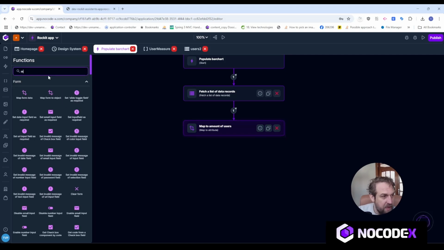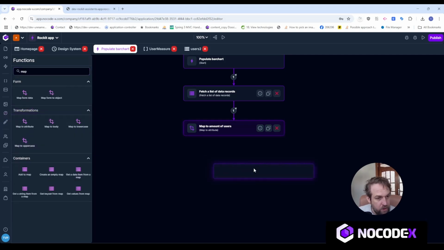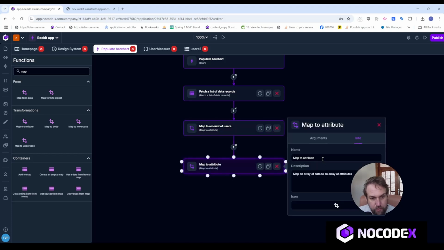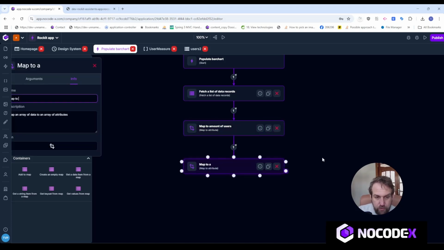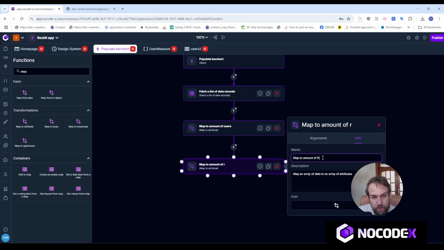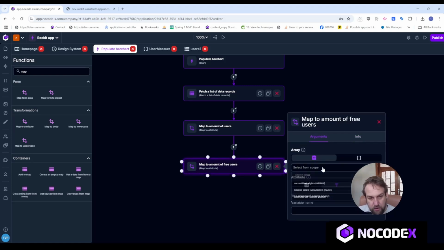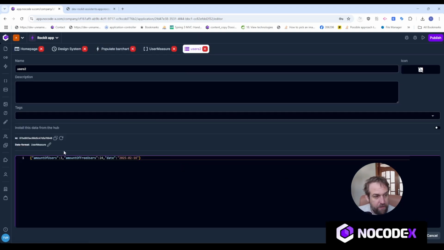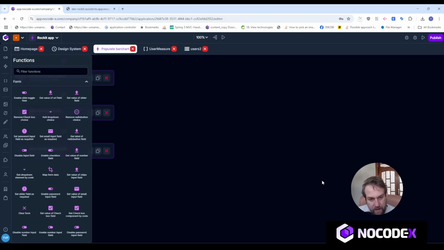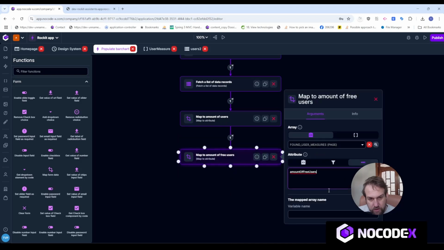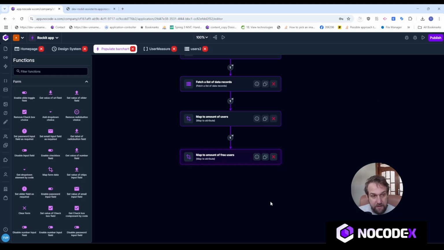And I'll just drag and drop another map on the screen, map to attribute, and map to amount of free users. And then I'll do the same. I'll use the found user measures and I'll fetch the attribute of amount of free users right here, and I'll put this in here, and then I'll name it amount of free users like this.